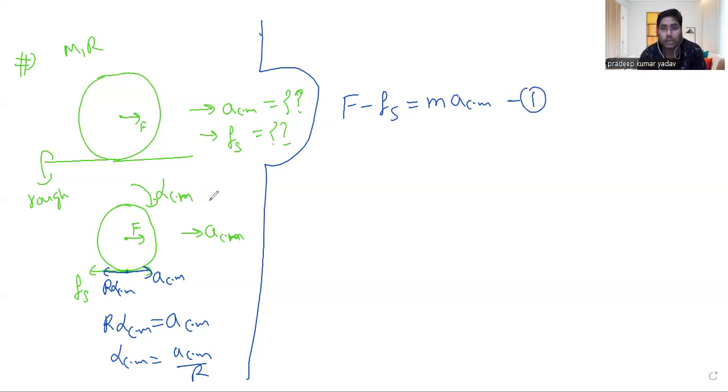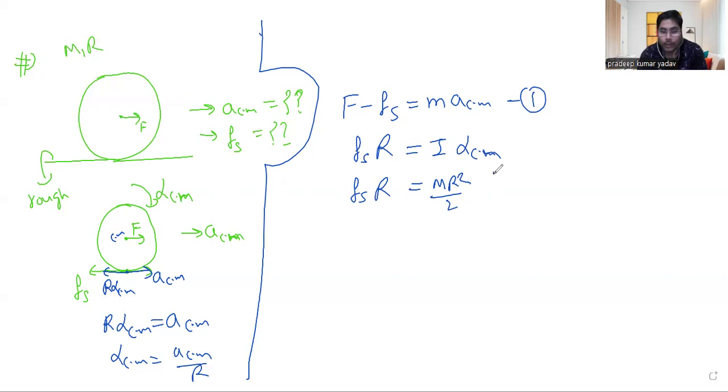Let's talk about rotational Newton's second law. In the rotational case, the torque due to the force F about the center of mass will be 0. Only friction is there to provide the torque, Fs into R. Now the I alpha cm will come. Let's rewrite or modify this expression. I will be taken as mr square by 2 because it is a disk.